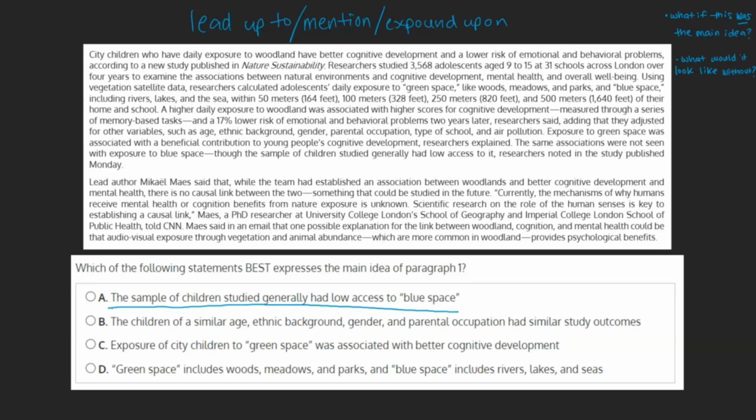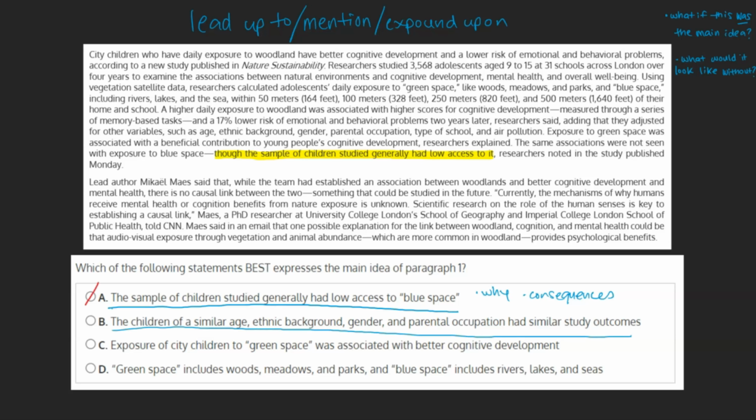A. The sample of children studied generally had low access to blue space. If this was the main idea of the paragraph, we might imagine that the rest of the paragraph would touch on points like why the children had low access to blue space, or what the consequences of this were. Glancing through the paragraph, we can see that this isn't the case, and furthermore, this point is only mentioned as almost an afterthought in the last sentence. This can be marked as incorrect.